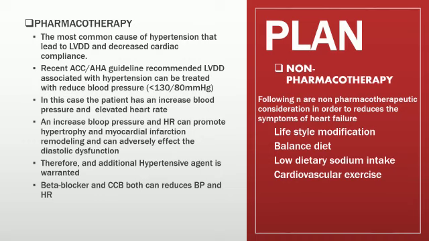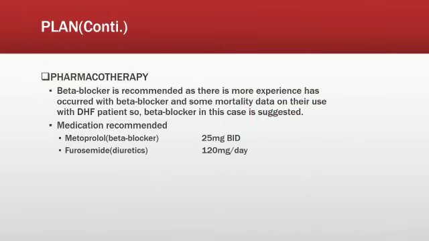We have two choices for adding an antihypertensive agent. Number one is the beta blocker and number two is the calcium channel blocker. Both of these drugs can reduce the blood pressure and heart rate. Between the beta blocker and the CCB, we are recommending the beta blocker as more experience has accumulated with the beta blocker, and there is some mortality data on its use with DHF patients.